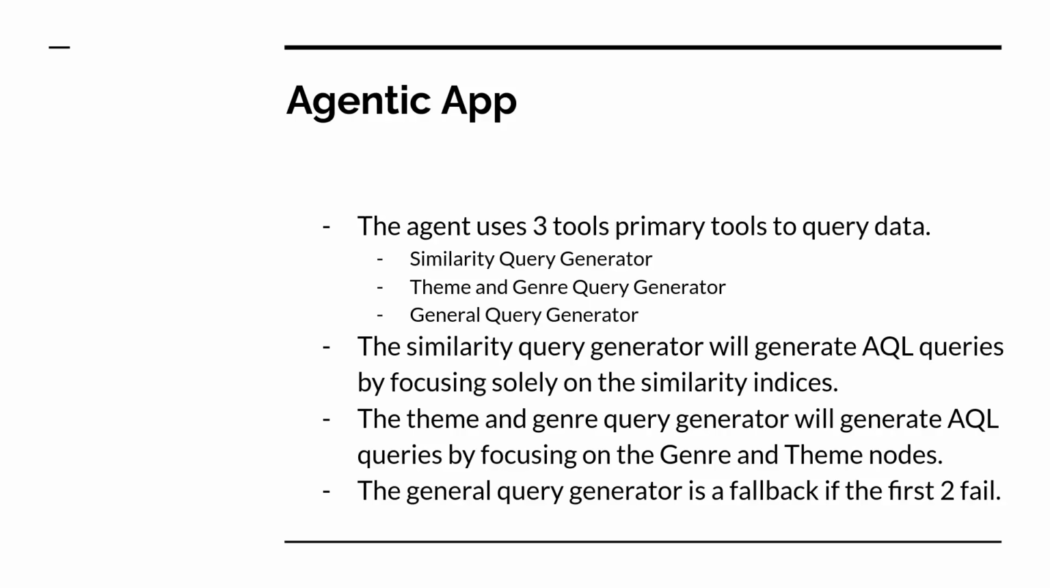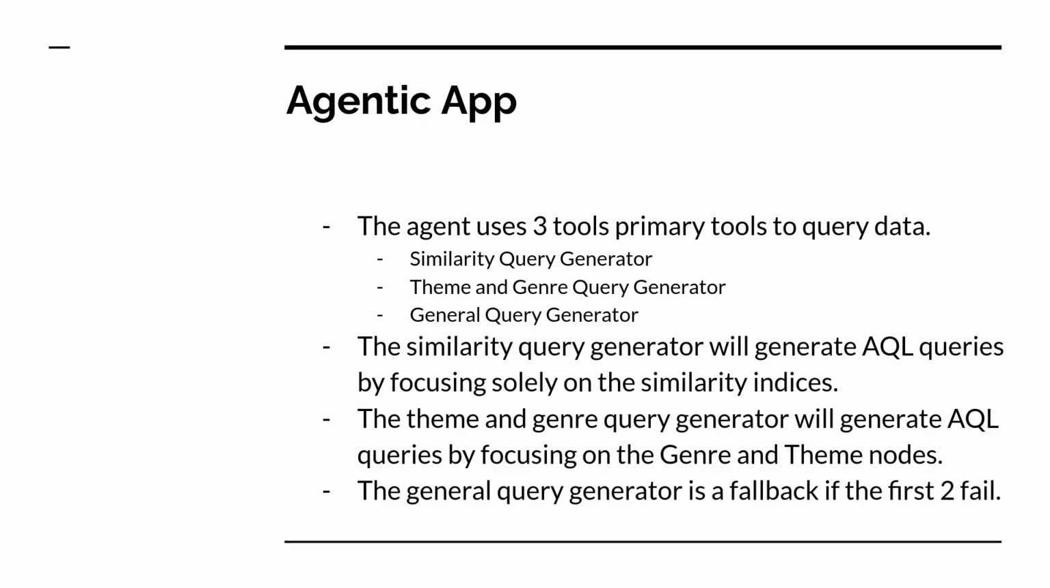So yeah, now once we have that, we wanted to build the agentic app, and the agentic app uses three tools to query the data. It has a similarity query generator, a theme and genre query generator, and the general query generator. A similarity query generator will only generate AQL queries based on the similarity indexes that we generated. So we're using a cosine similarity to generate these indices, and then that's used in the similarity query generator. And this is good for queries that ask, oh, I liked this anime, give me an anime that's very similar to this one. And it just checks which anime has the highest similarity and just lists them from that.